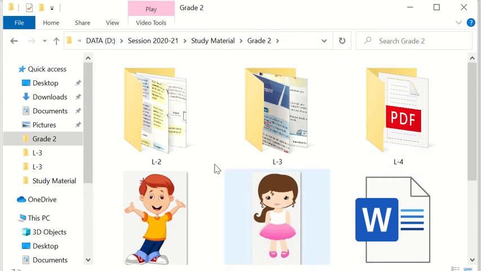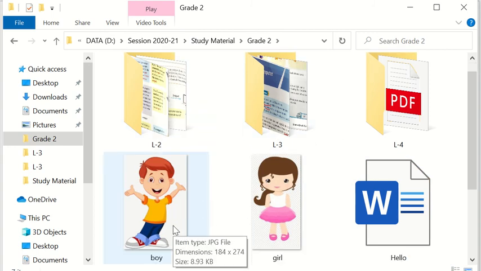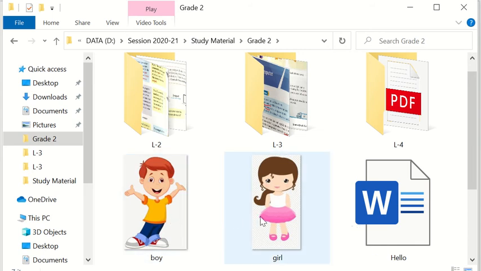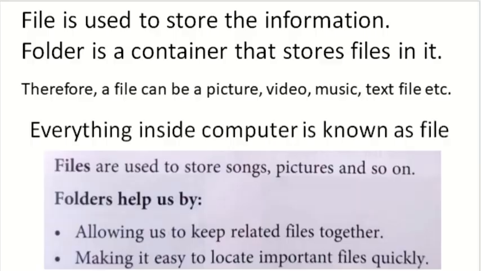These different files inside the computer store various information. This picture shows a boy, and this is the picture of a girl. So from these two files we come to know that these are picture files. Files can be song files or picture files.